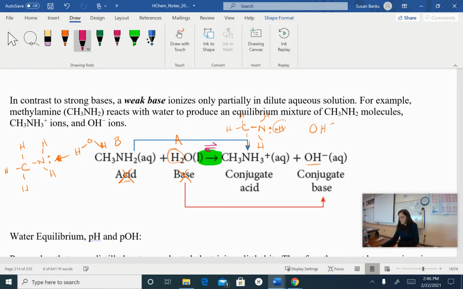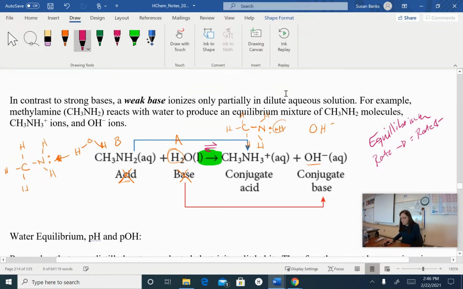Weak bases produce an equilibrium just like weak acids, where the rate of the forward reaction is equal to the rate of the reverse reaction. And because of that rate being the same, we never get to completion. So that reaction never goes all the way. We always have some of the products, we always have some of the reactants, and it never ionizes completely.